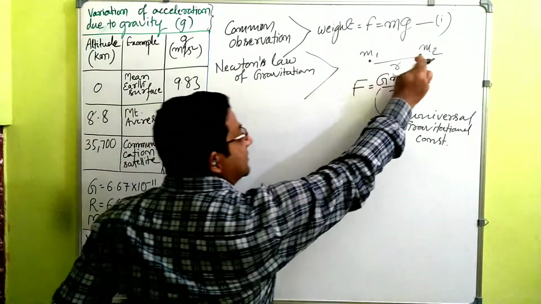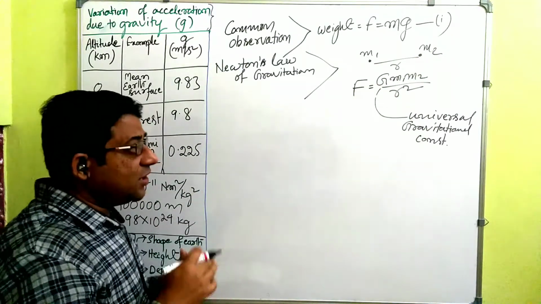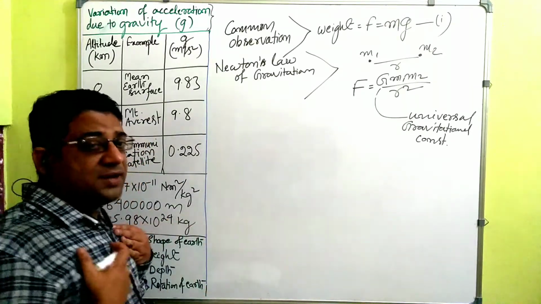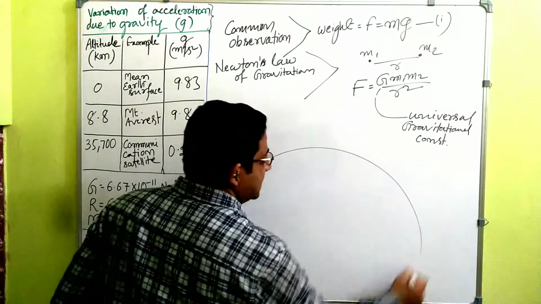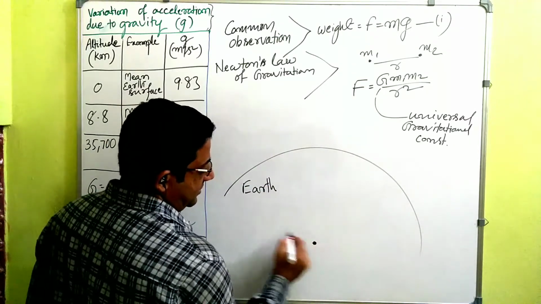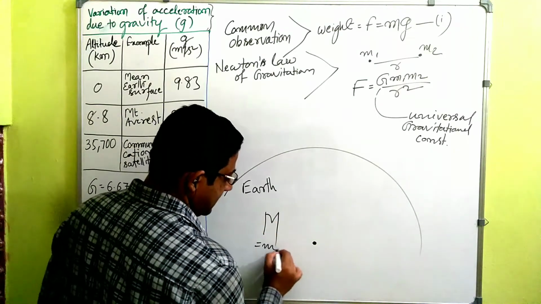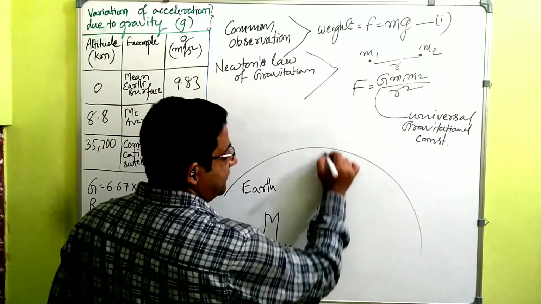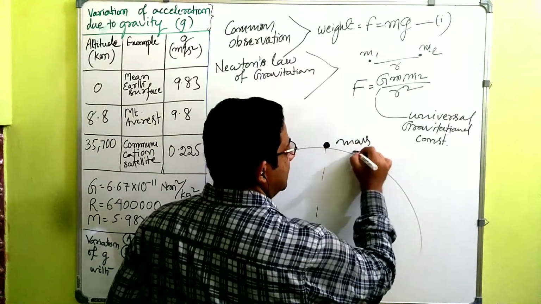Now, if the two bodies are earth and another body placed on earth, whatever we are calling weight is nothing but the force of attraction between the two bodies. My weight is with what force I am being pulled towards earth, right? Let us say this is the earth surface, and earth is having the mass, let us say capital M. On the surface of earth there is a small body, and the mass of that body is small m.